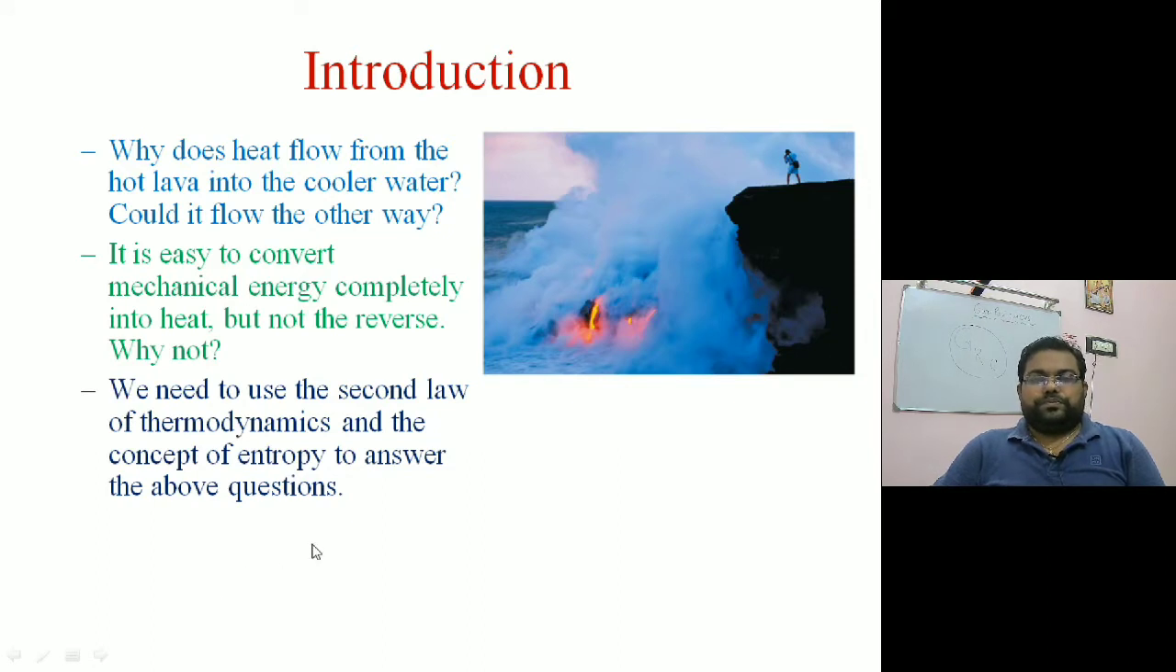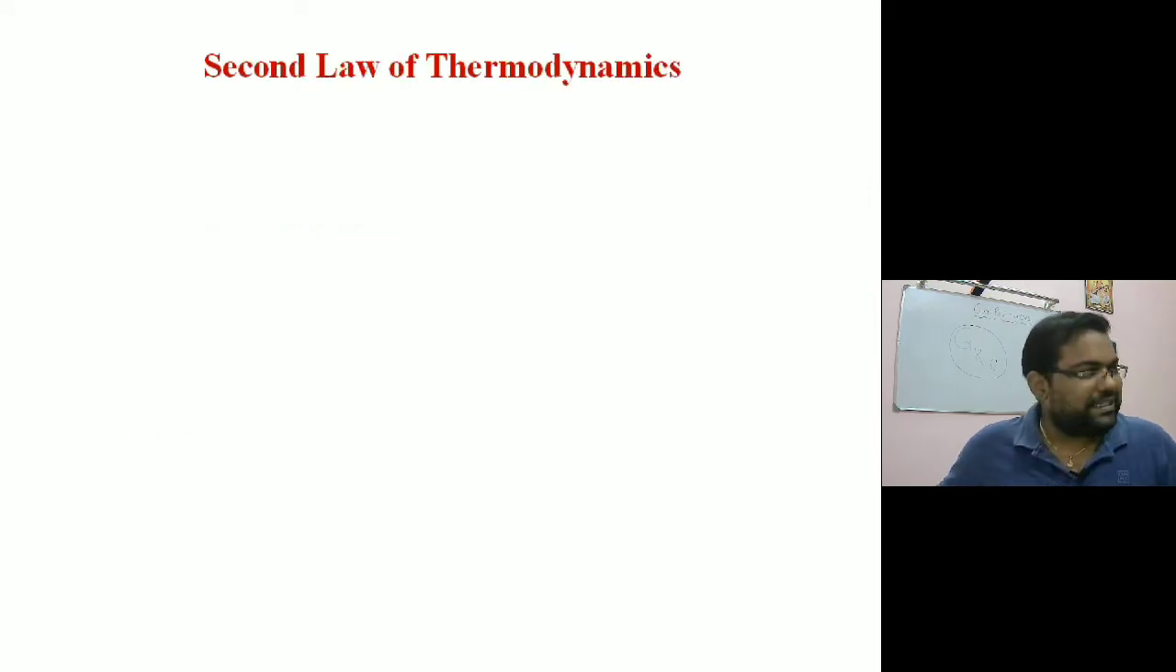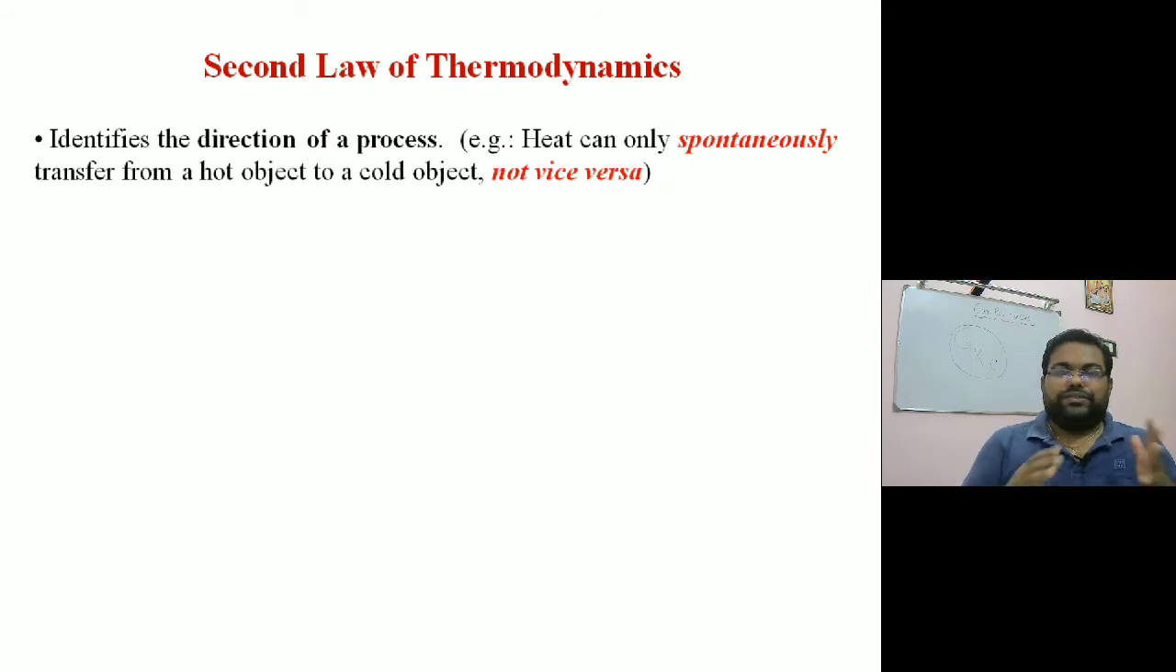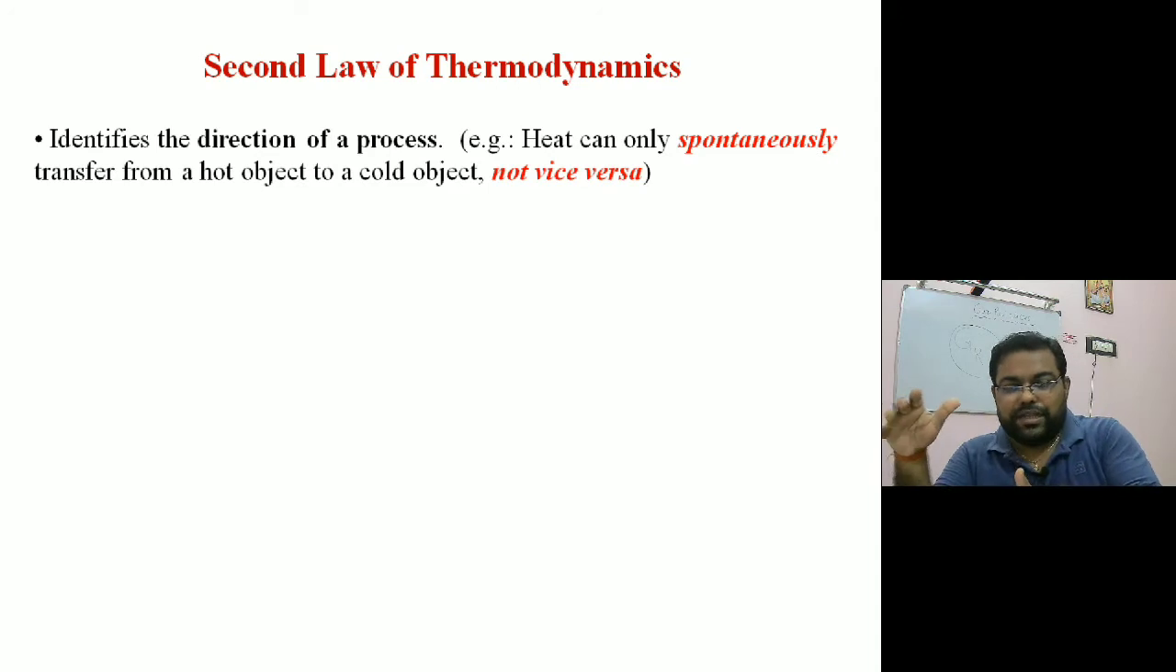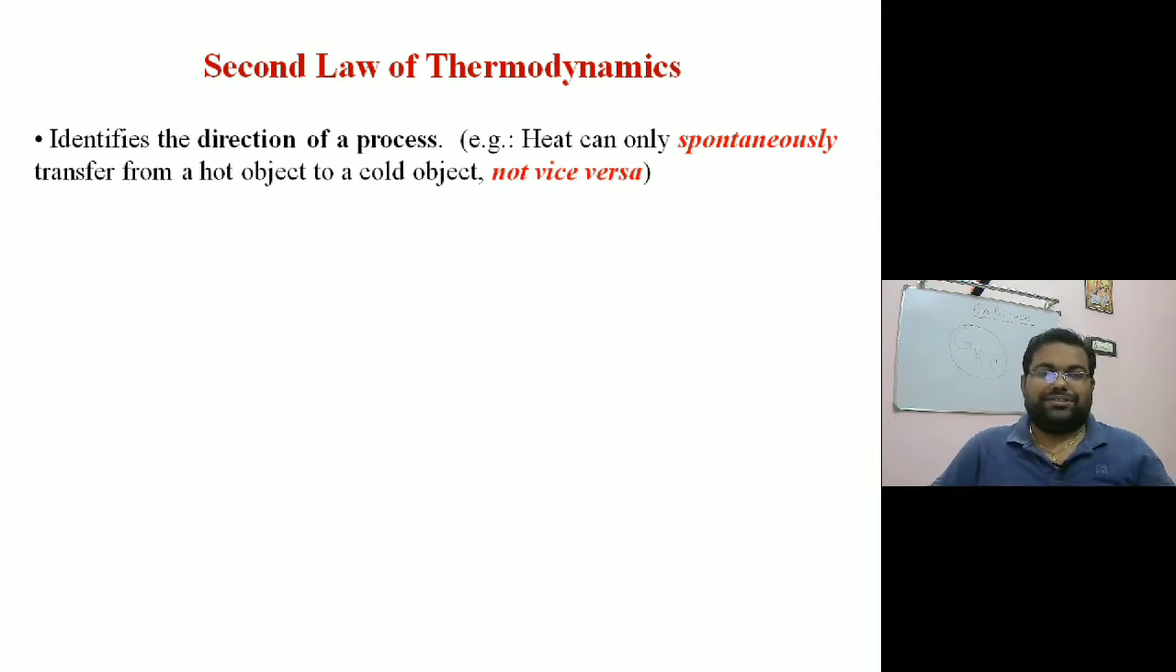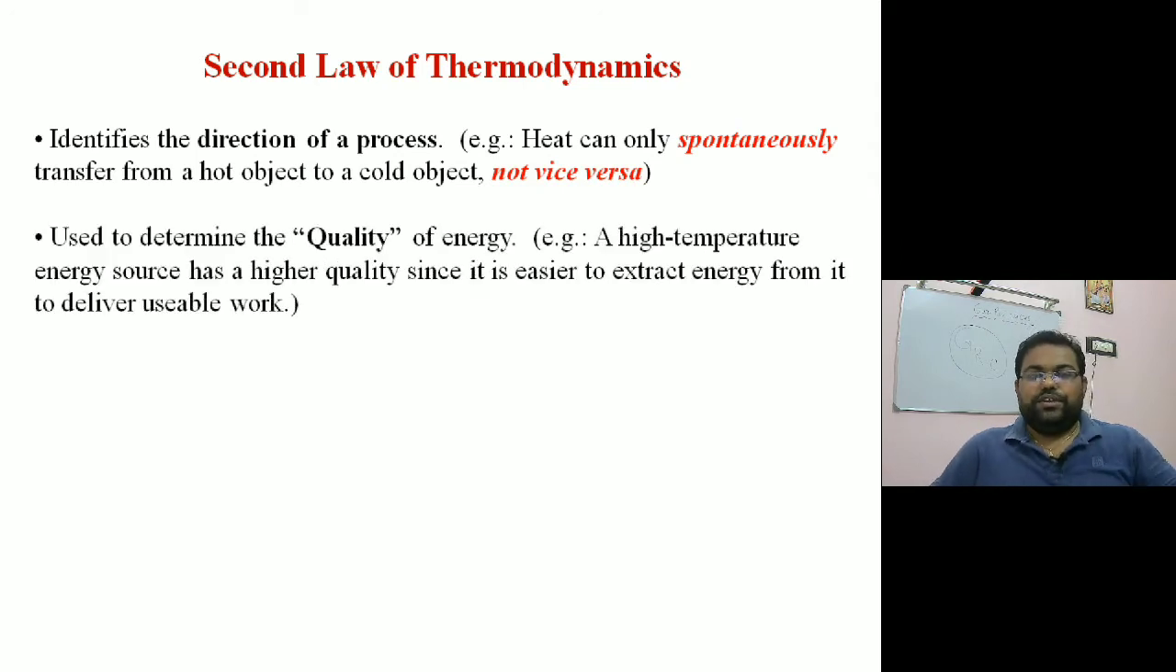So what is the second law? The second law identifies the direction of a process, that is, heat can only spontaneously transfer from a hot object to a cold object. That is the natural way. Why not in the opposite direction? It is also used to determine the quality of energy, and we clearly say that heat is a low quality energy and work is a high quality energy, right?